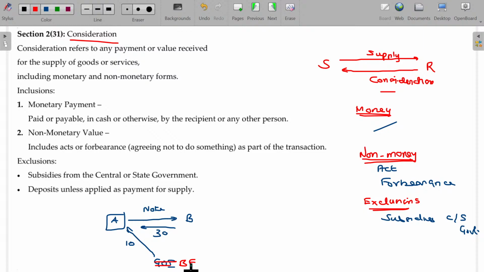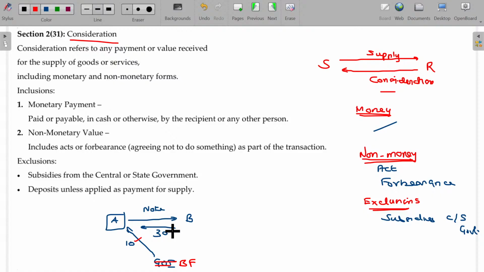Birla Foundation intimated to A, supply this, no problem. We will offer you 25% of the consideration. Sir, 40 rupees, sir. 10 rupees you take from me, 30 rupees you collect from the institutions. We are now offering from out of our CSR fund, whatever it may be. So like that, some third party also can give the subsidy.